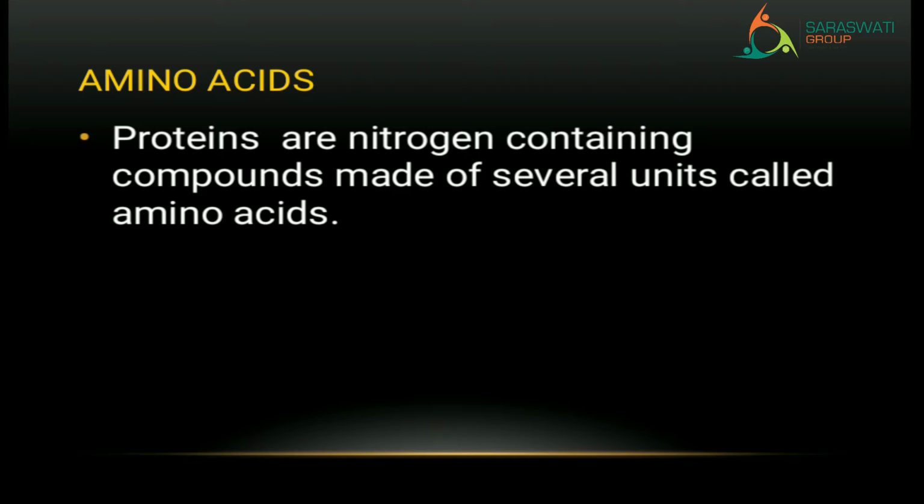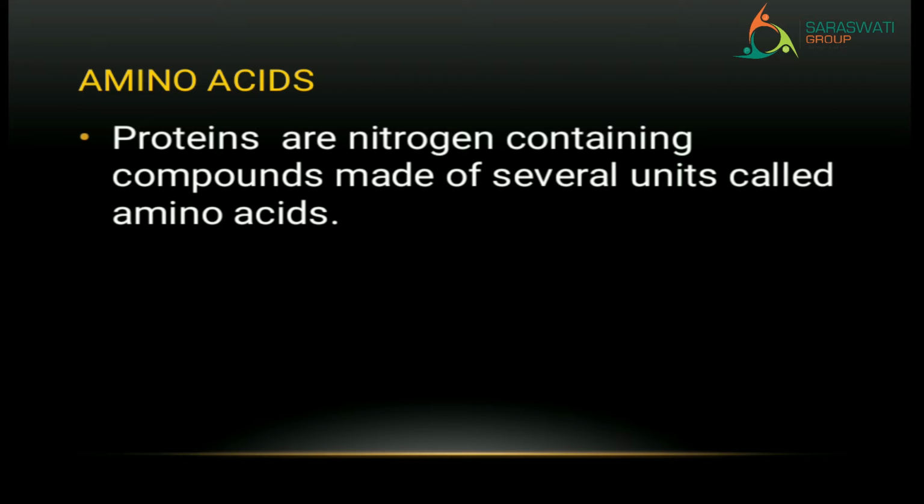That means, see kids, whatever food we are taking may contain protein. So what is protein? It is a group of units which has nitrogen in it.